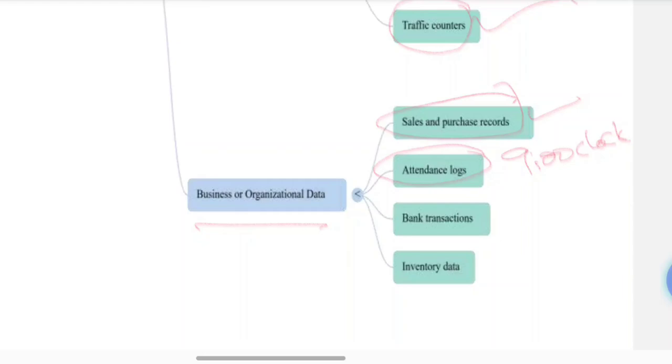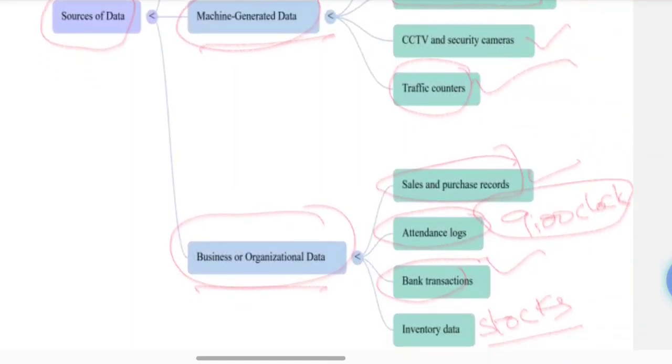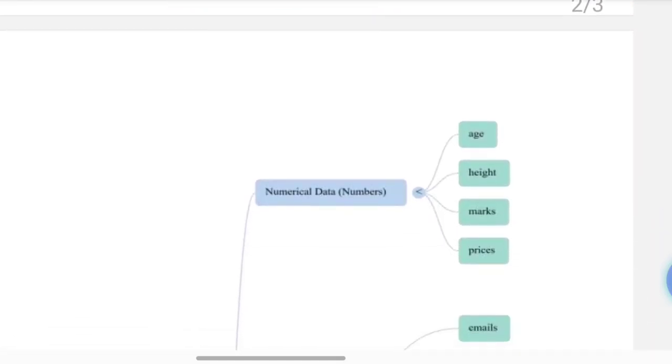These all come under attendance logs. Bank transactions, deposits, withdrawals are all business and organization data. Inventory data like stocks, how stocks are behaving. This is organization data, which is collected during regular operations. For example, if I want to collect the student data at 9 o'clock, the organization automatically detects whether the student is coming to class at 9 o'clock or not. This is about those three types: human generated, machine generated, and business generated data.